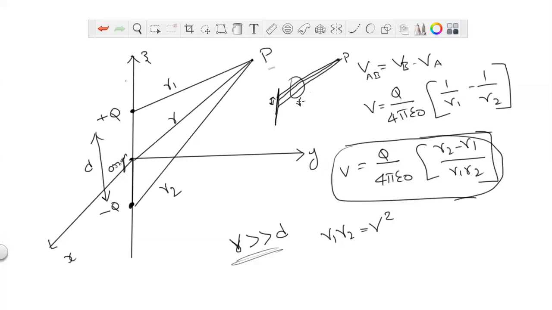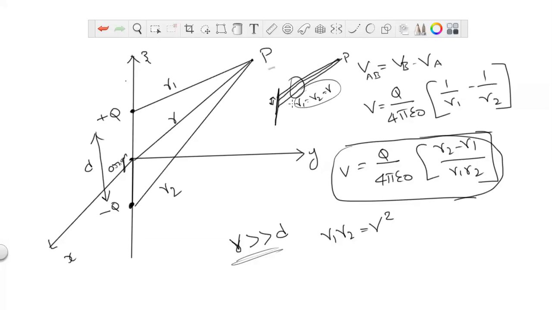Almost r1 equals r2 equals r. Why? Because the distance between plus q and minus q is very small, so the distance from the charges to the point is almost equal to the distance from the origin to the point.